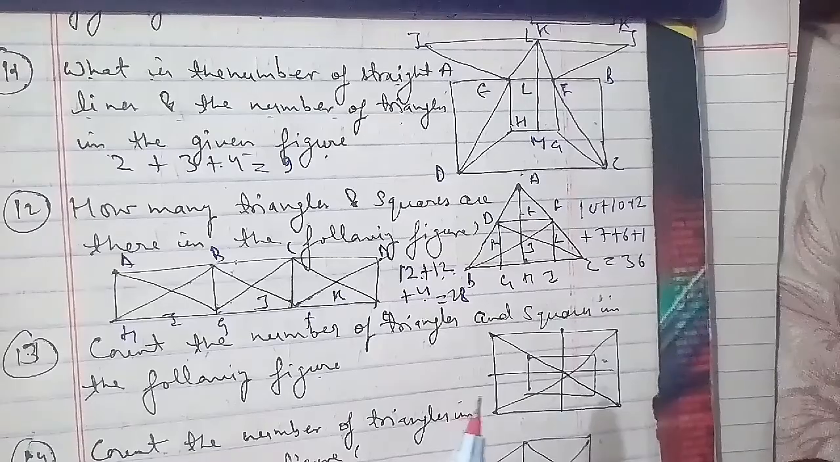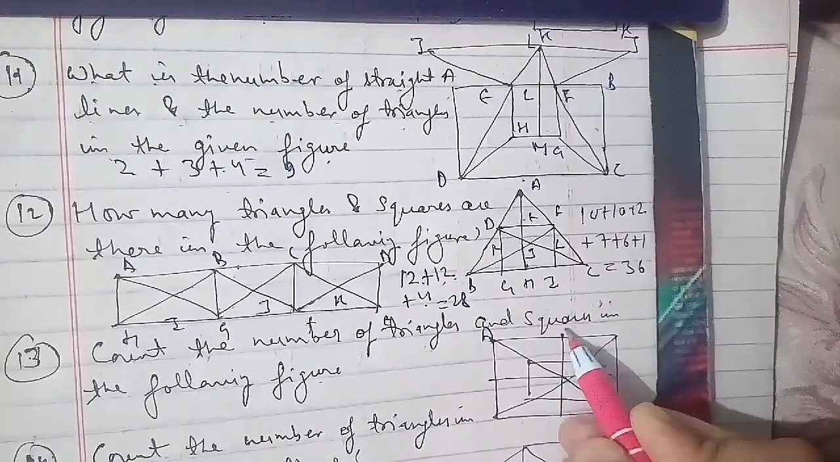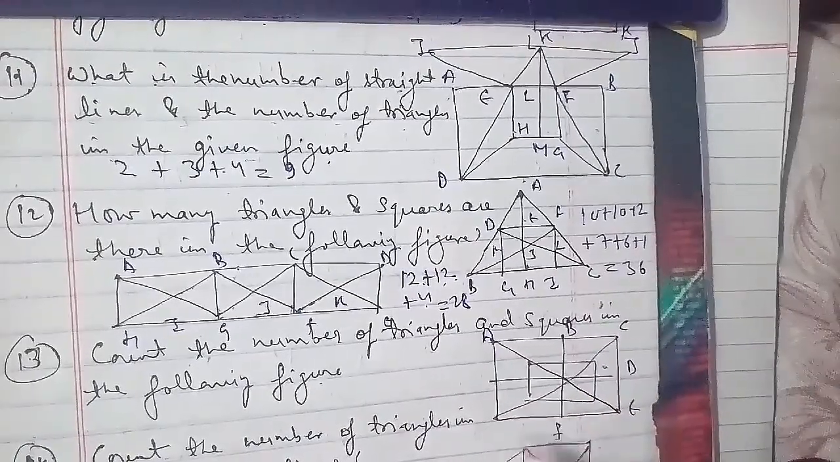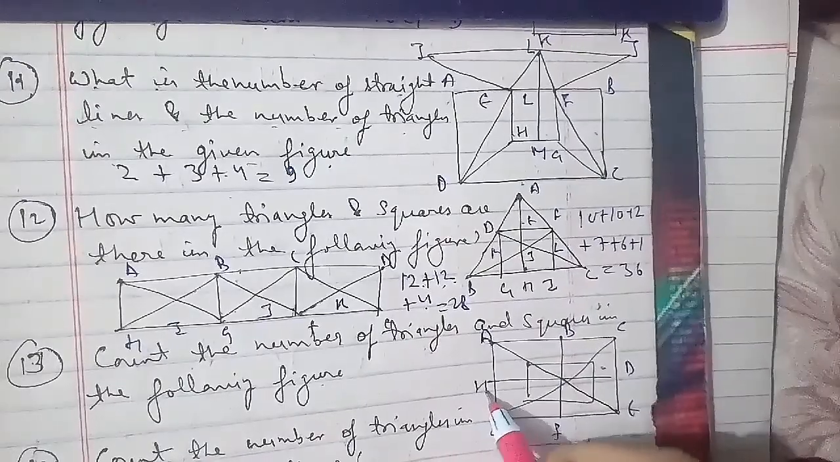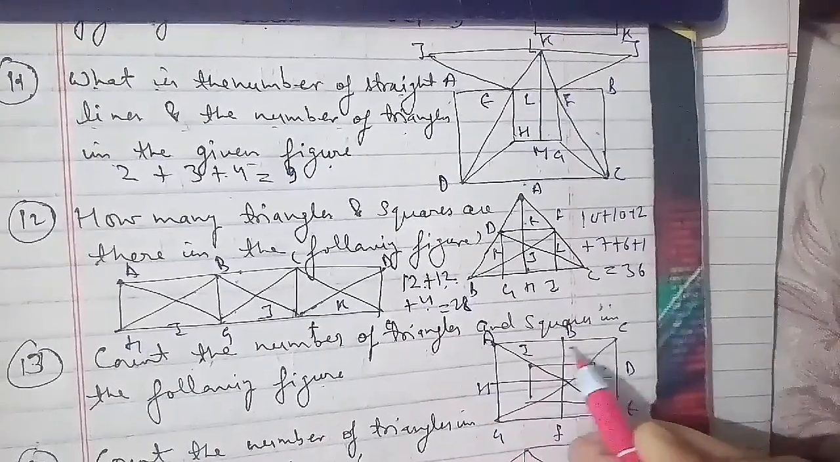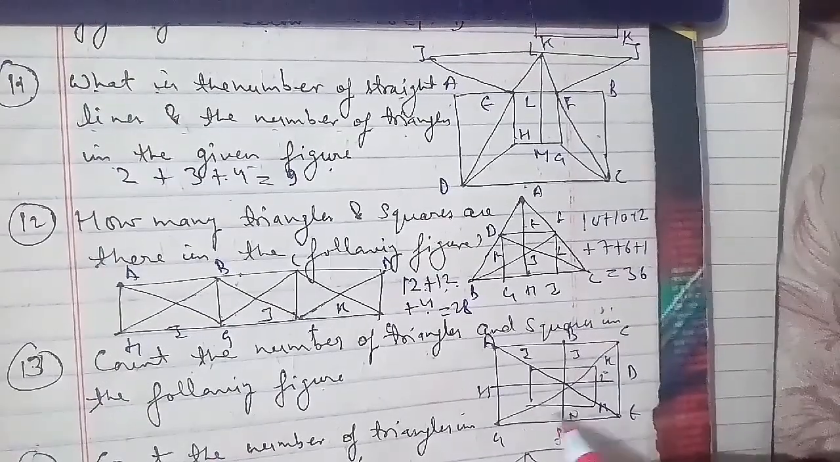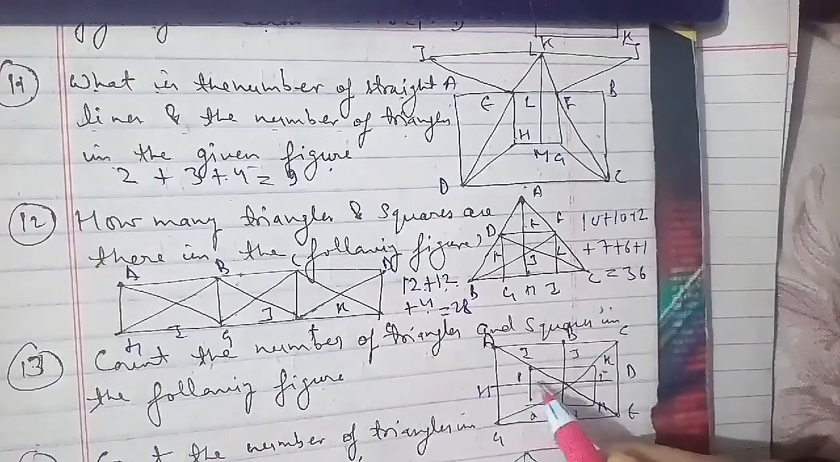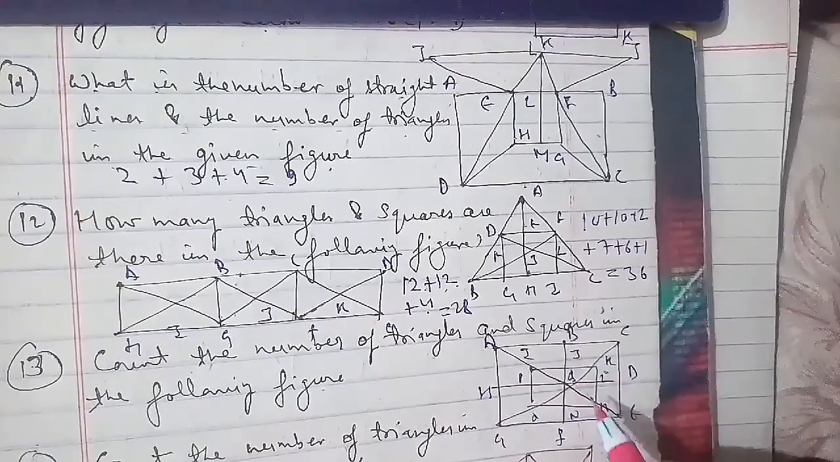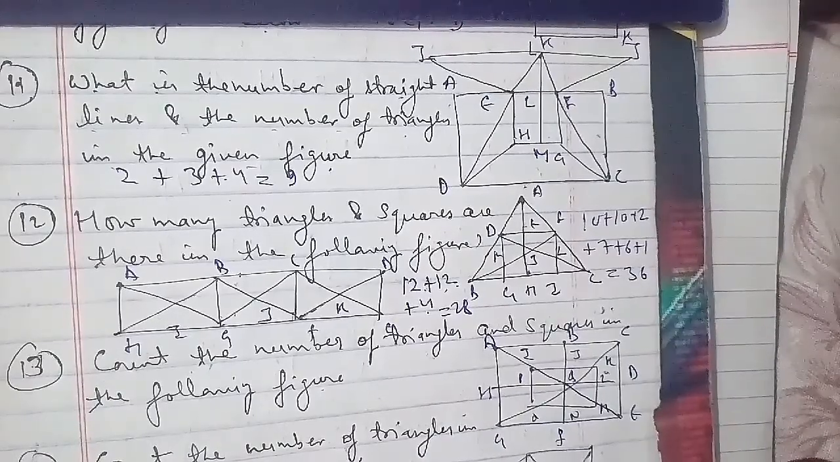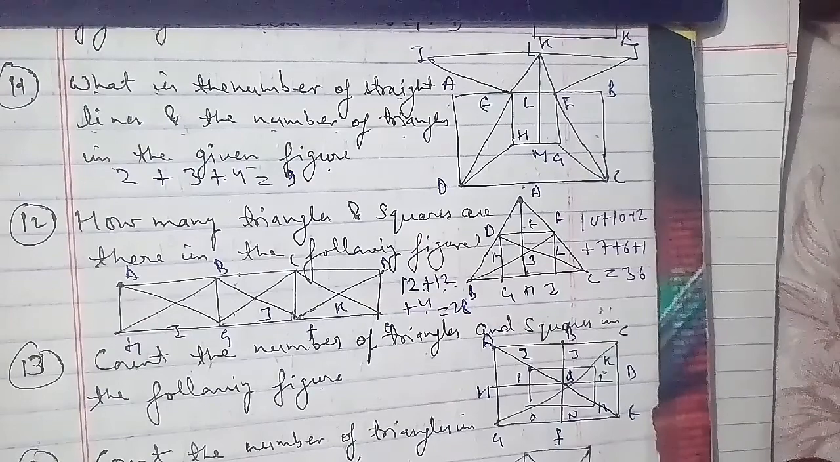As I told you many times, first you have to name the figure. We name it A, B, C, D, E, F, G and H. Then we have I, J, K, L, M, N, O and P. Then the center one is your Q. So among these, in the same way, we have to find out the triangles and squares here.